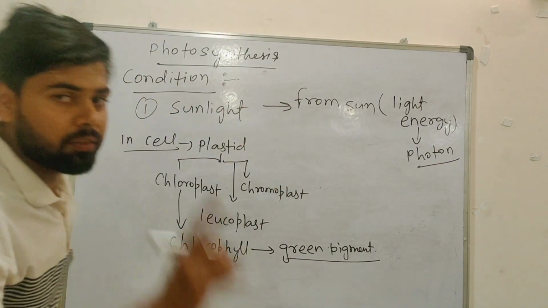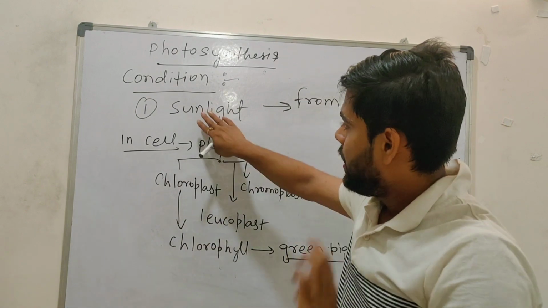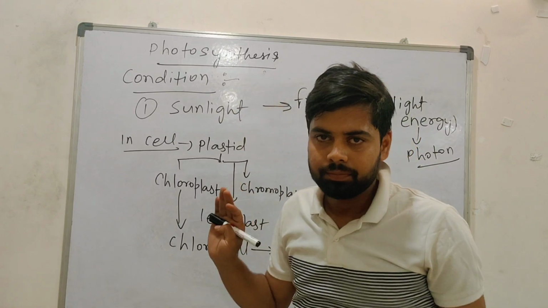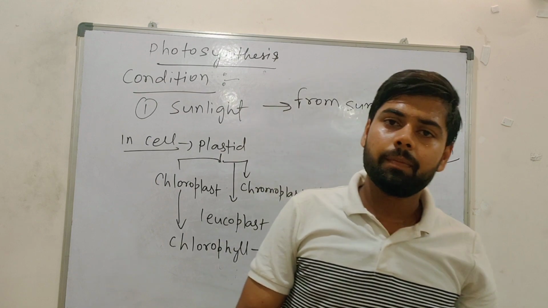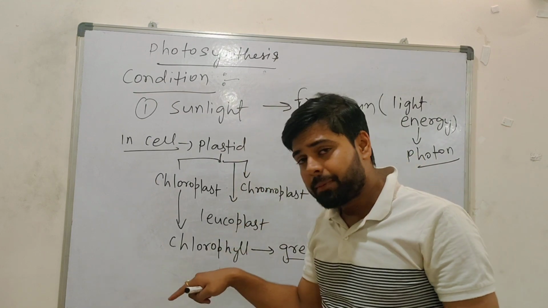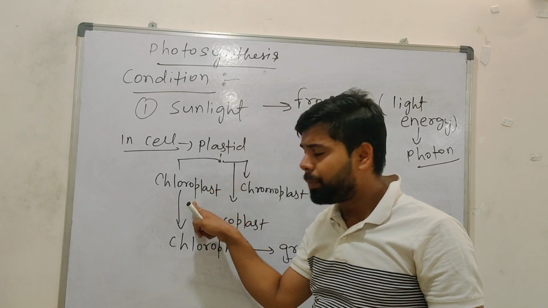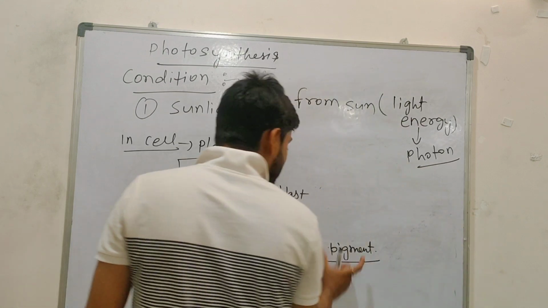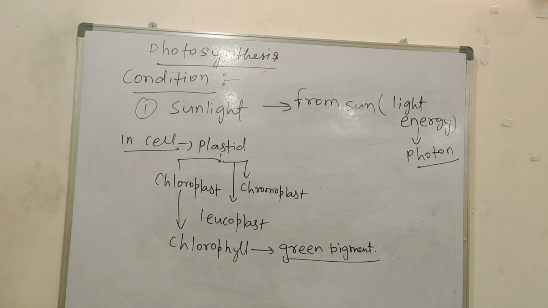First condition clear. What is the first condition? Plants will absorb light energy in the form of photon from the sun. Next thing, they will absorb only 1% of energy. Who will absorb? In a cell, plastids are there. In a plastid, chloroplast. In a chloroplast, chlorophyll. In chlorophyll, basically what we call the green pigment. Understood? Okay. You can write down. Then we'll come to the next point.